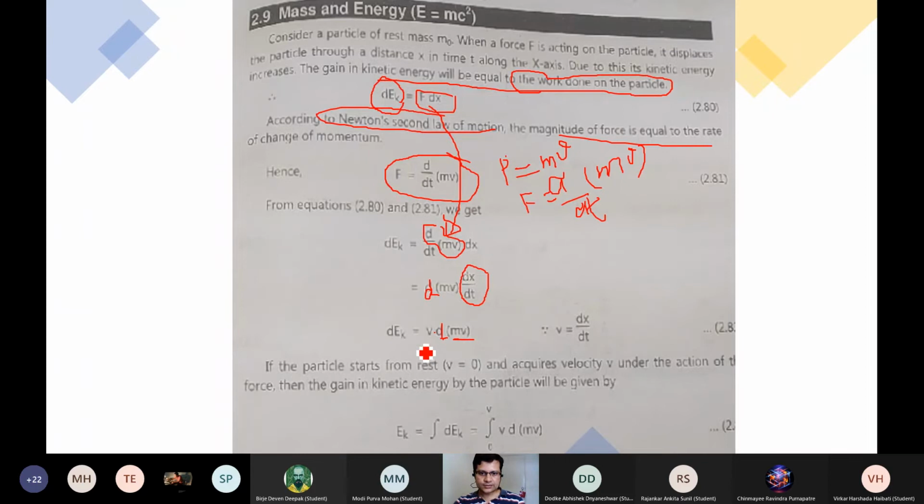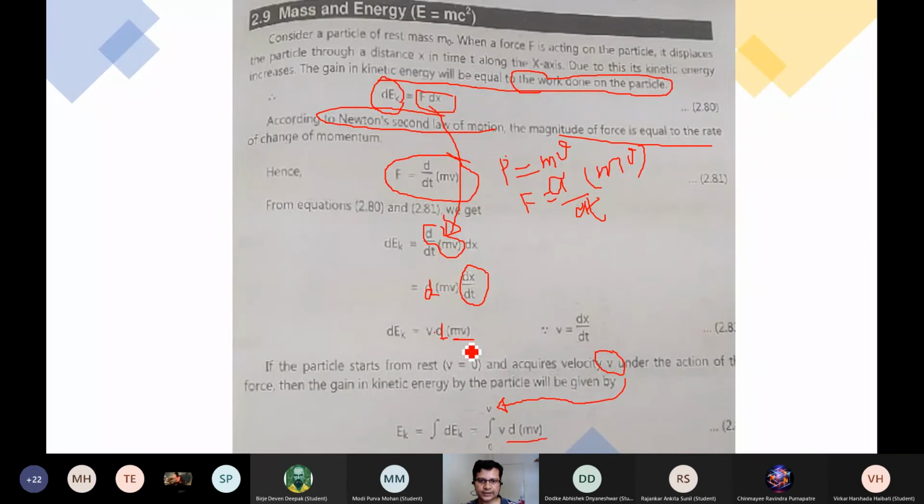We know that the particle starts its motion from rest, so the initial velocity is zero, but at a certain time it acquires a certain velocity v under the action of that force. So we call the final velocity v, and the initial velocity is zero. If you want to find the total amount of energy gained by that particle, you just integrate this dEk over the limit 0 to v.